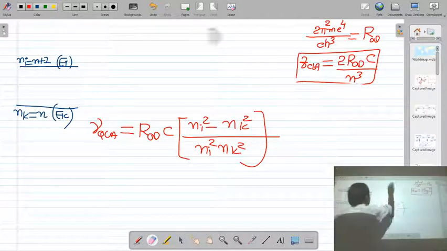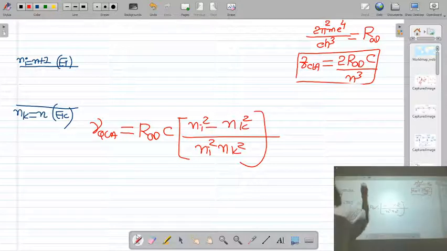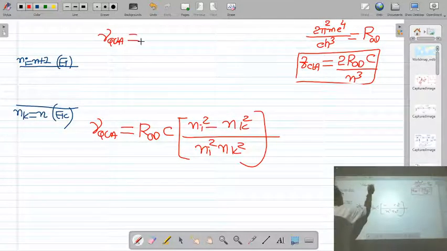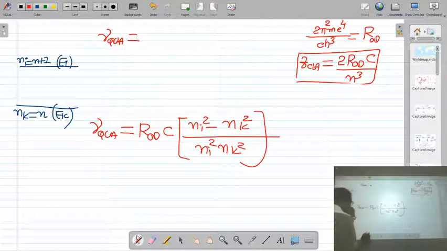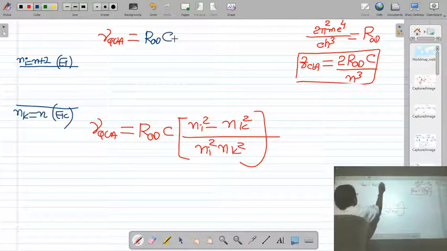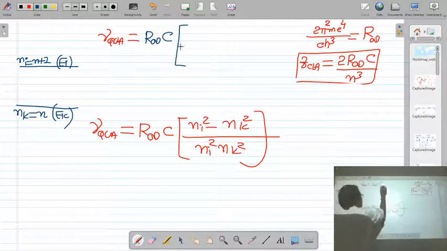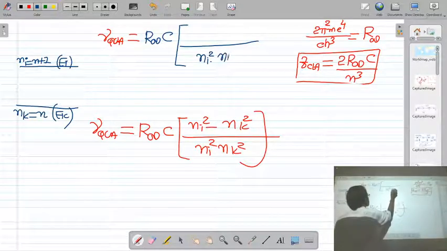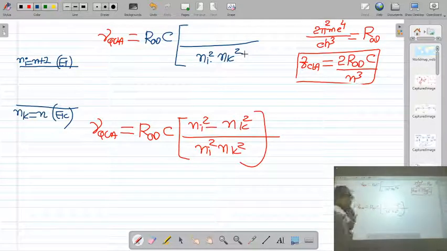So quantum mechanical frequency is equal to R infinity into c, with ni square nk square taken as LCM. What is ni square minus nk square?